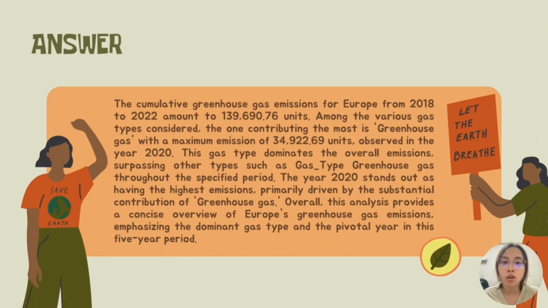This gas type dominates the overall emission, surpassing other types such as carbon dioxide throughout the specific period. The year 2020 stands out as having the highest emission, primarily driven by the substantial contribution of the greenhouse gas. Overall, this analysis provides a concise overview of Europe's greenhouse gas emissions, emphasizing the dominant gas type and the pivotal year in this 5-year period.